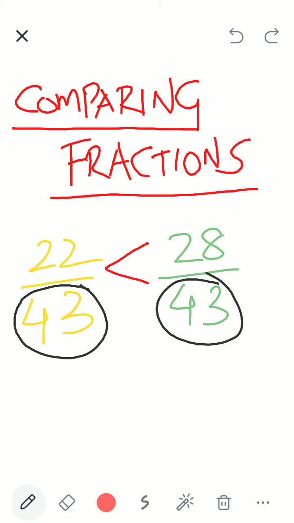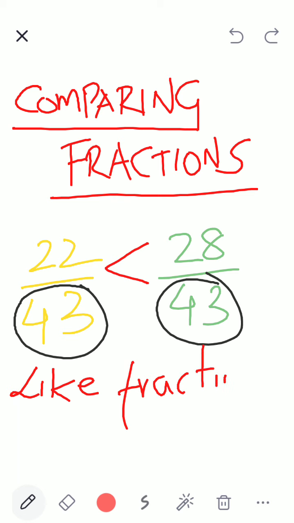Such fractions which have the same denominator are called like fractions. Whenever you see many fractions and the denominator is same, it is called like fractions. And when you want to compare like fractions, it is very simple. You only compare the numerator.